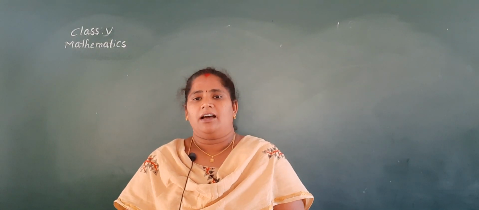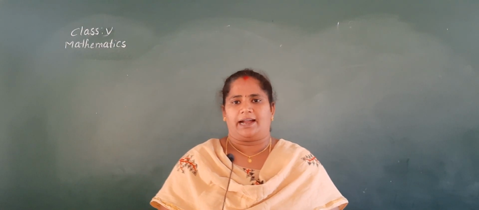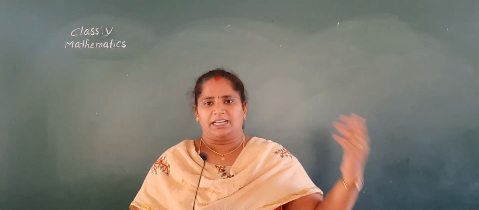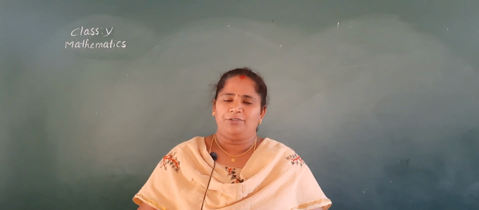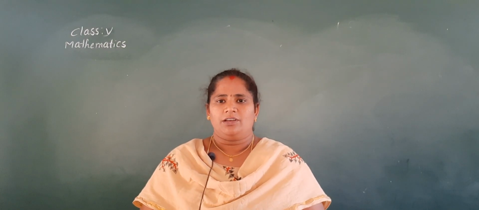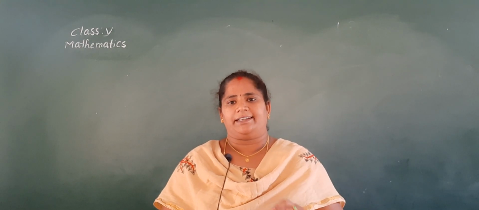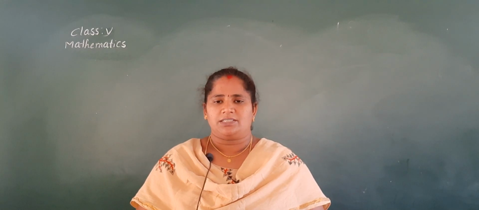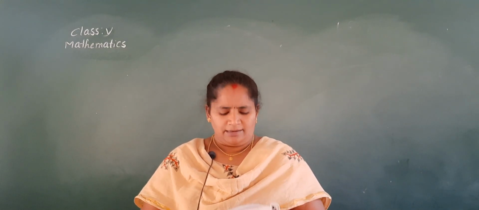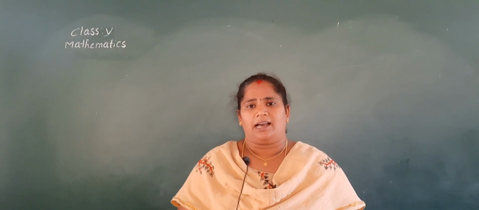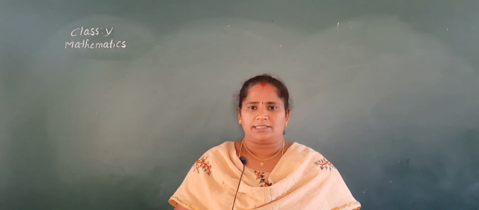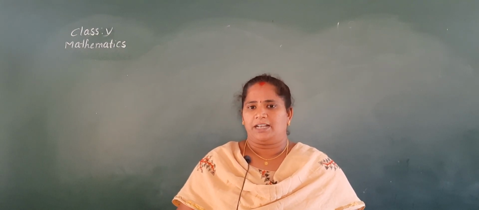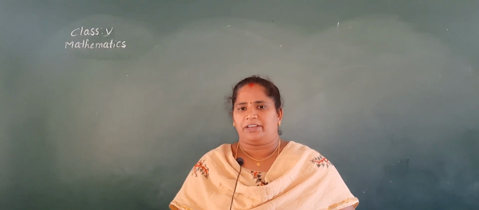So when do we do multiplication and when do we do division? See here, when a quantity increases to multiple times the given number, then we do multiplication. And if the value of one item is given, and we have to find the value of more items, in that situation also we do multiplication. And when we have to find the product of two or more numbers, also we do multiplication.